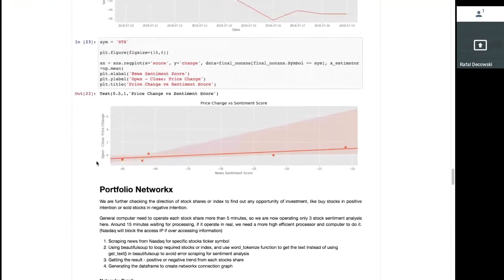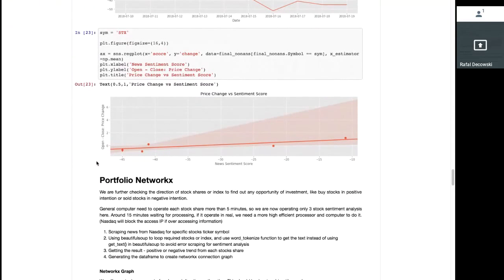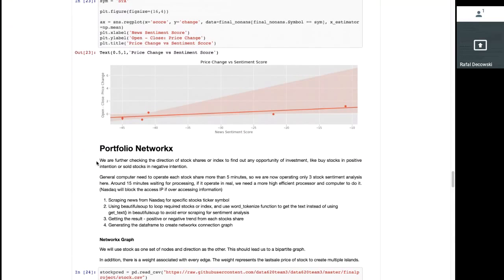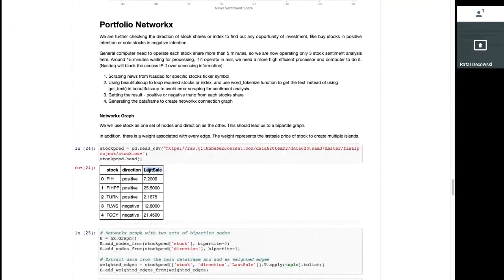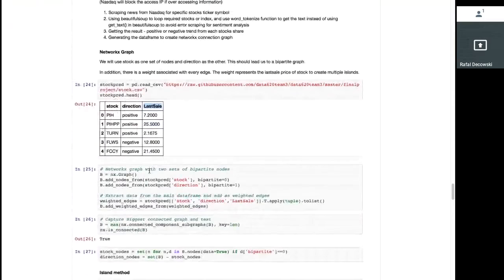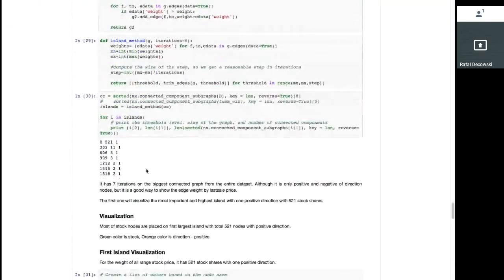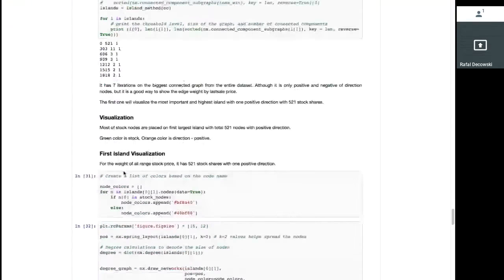Lastly, we explored a possibility of building entire portfolios using sentiment scores. As a proof of concept, we explored other stock price information, such as last sale, to create the most optimal portfolios. And we leveraged network analysis and the island method to distill the companies with the highest potential. Here's the island method, and we simply divide it into multiple islands to find only the companies with the highest potential of growth based on the sentiment score.